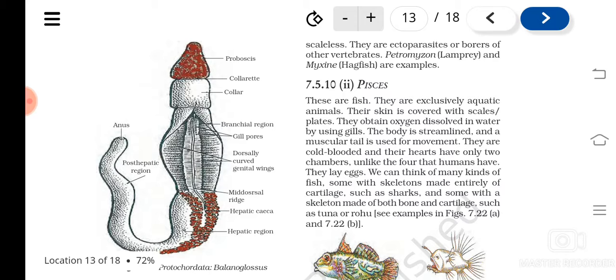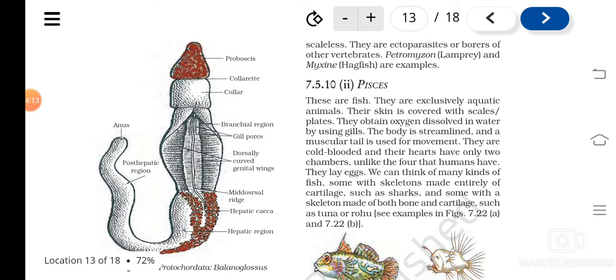Their heart is how many chambered? Two-chambered. Their skeleton is made up of either bones or cartilage. On that basis, they are again classified into bony fishes and cartilaginous fishes.